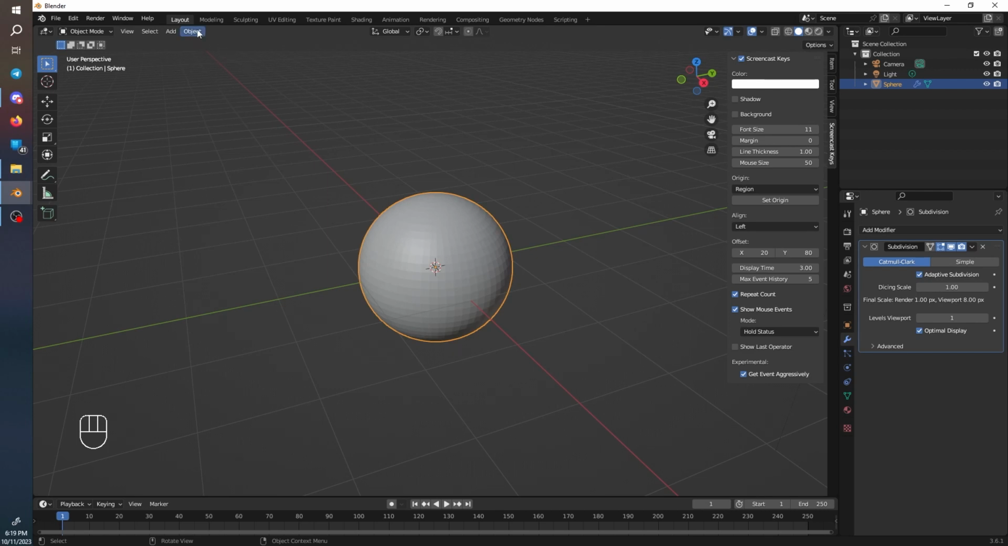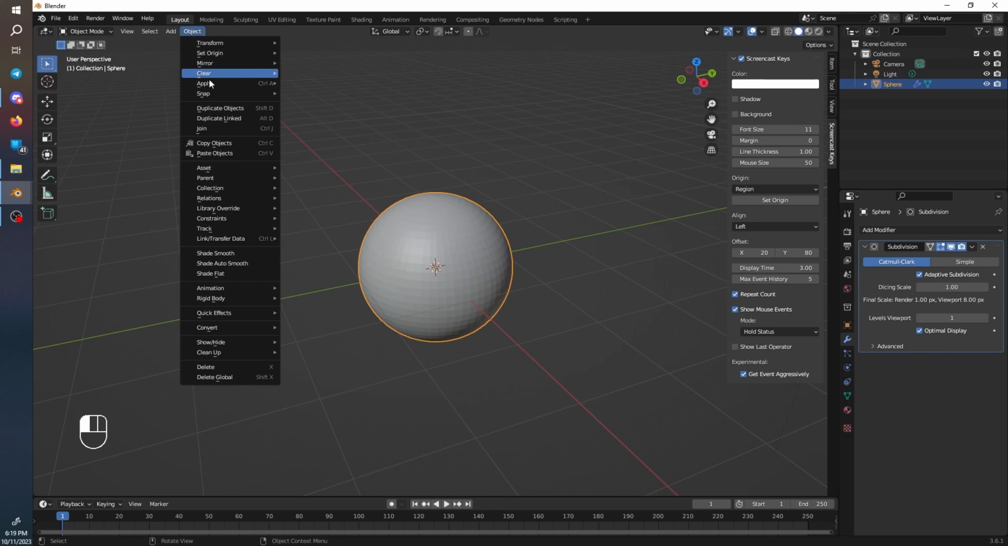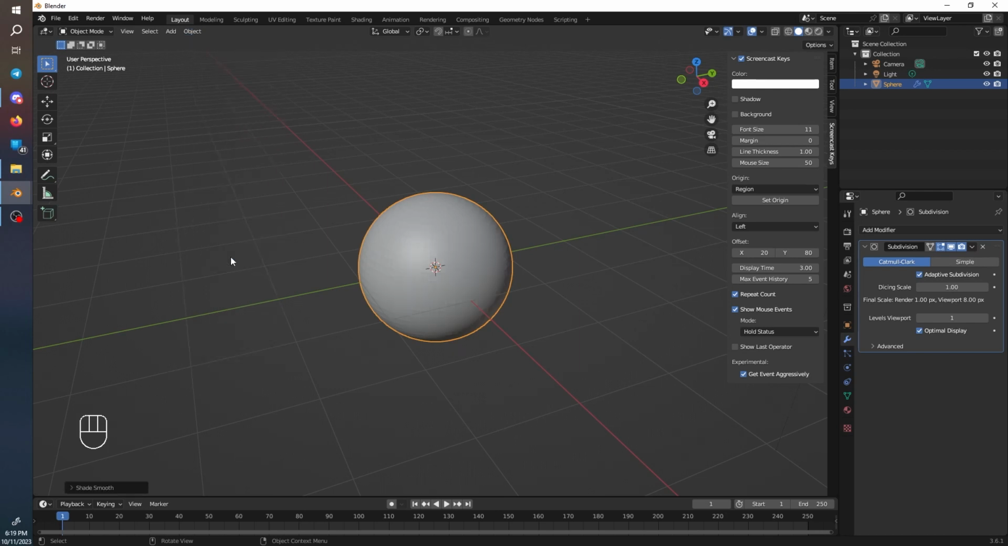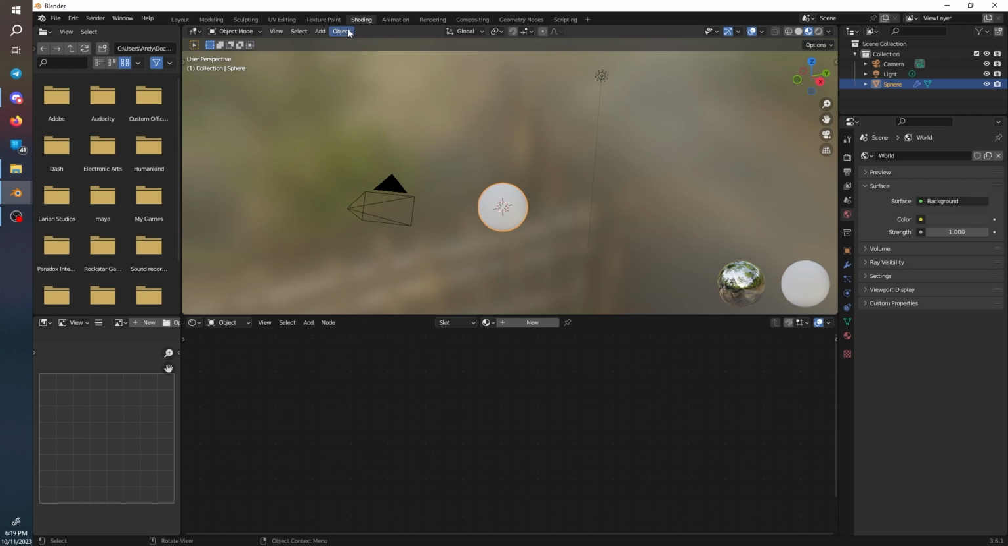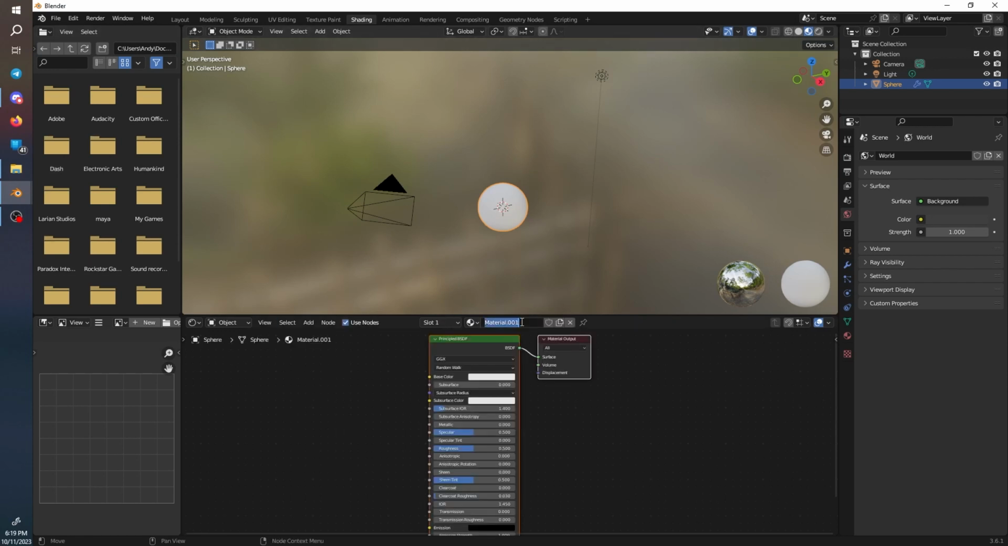So we're going to go up to Object and then click Shade Smooth. And there you've got your planet. Now we're going to go under the Shading tab. So we're going to create a new material. Let's name it Globe Mat.